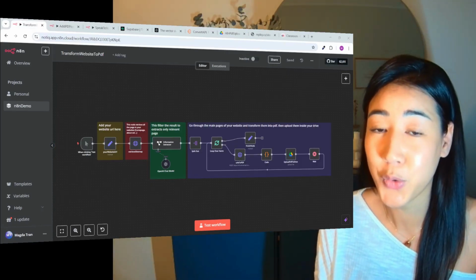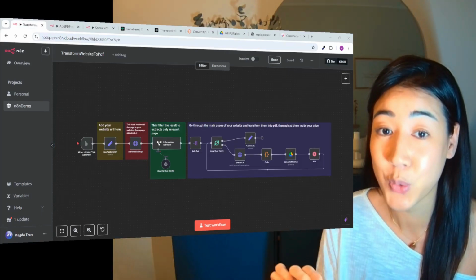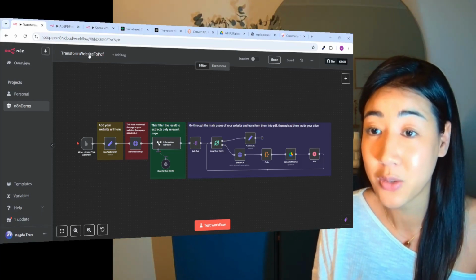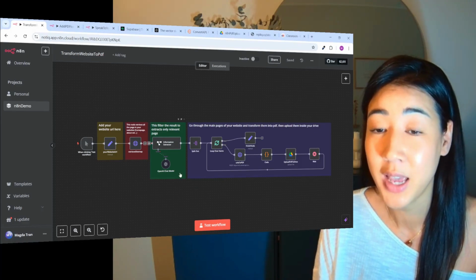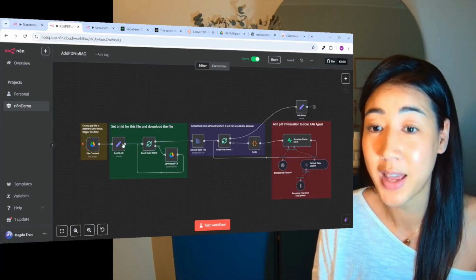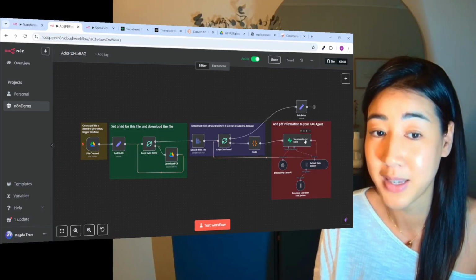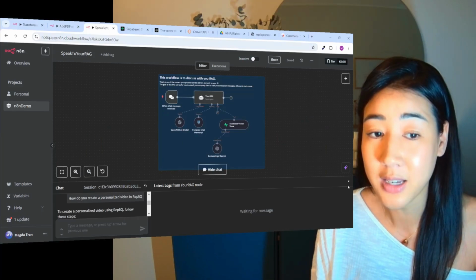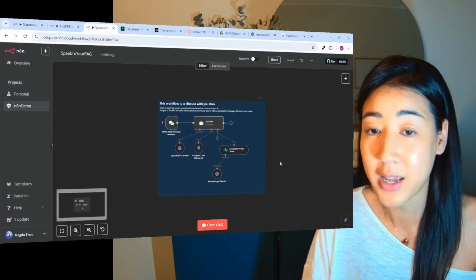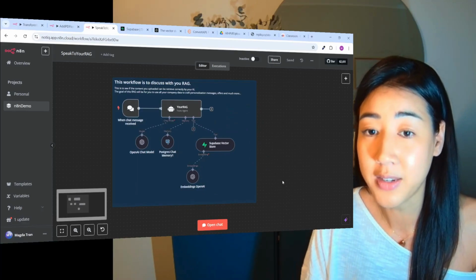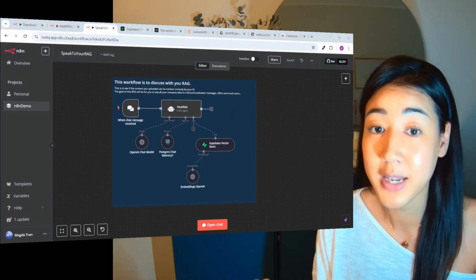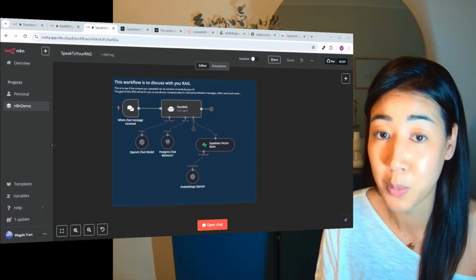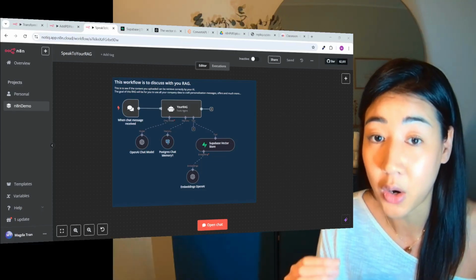Okay, so I'm going to walk through 3 different flows for you today. And the first one, we're going to retrieve and structure the data for your RAG. And we do that by transforming your website into PDFs. And when we have the PDFs, we're going to then add them inside of a vector database. And when we've done that, we will be able in the last step to discuss with our RAG to see what it actually understands from the data that we fed it with. So the more data we feed it with, the more intelligent it will be, and the more precise it will be when it's crafting our outreach messages.